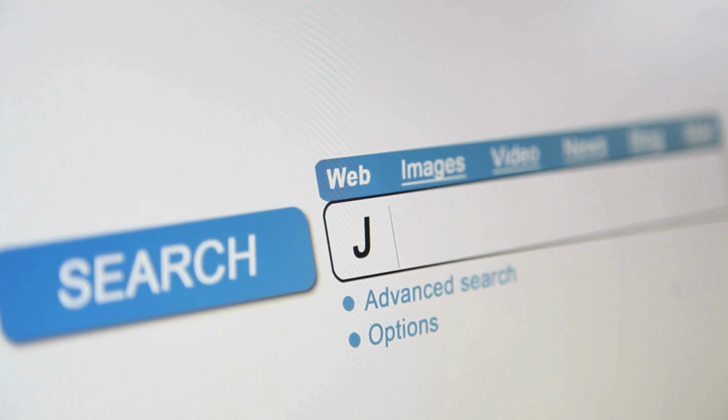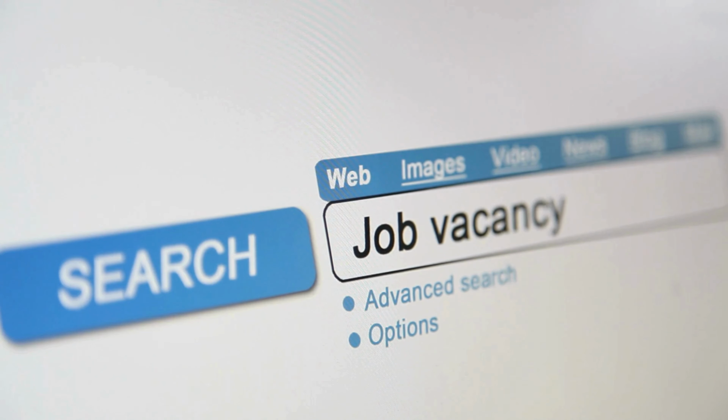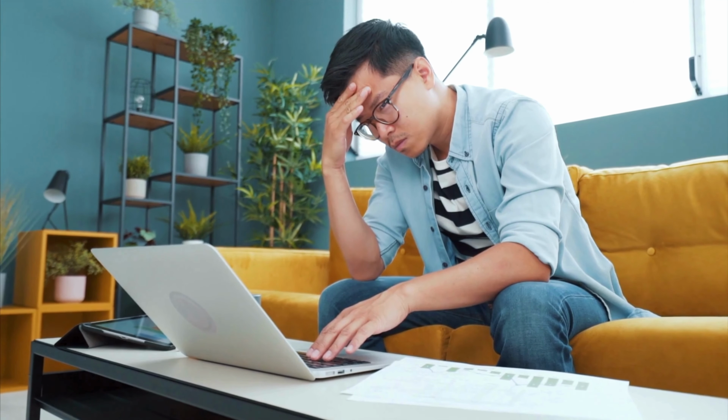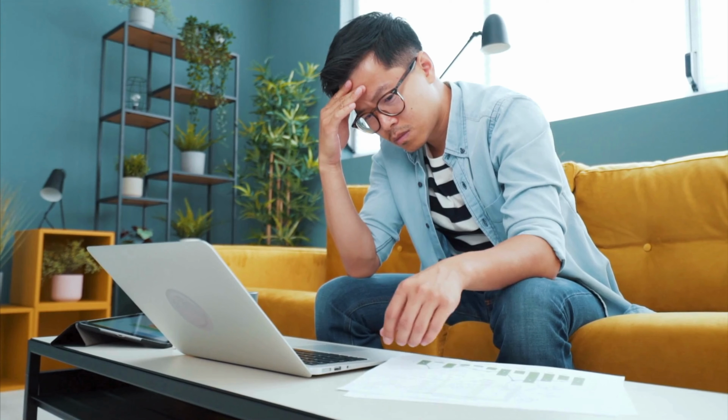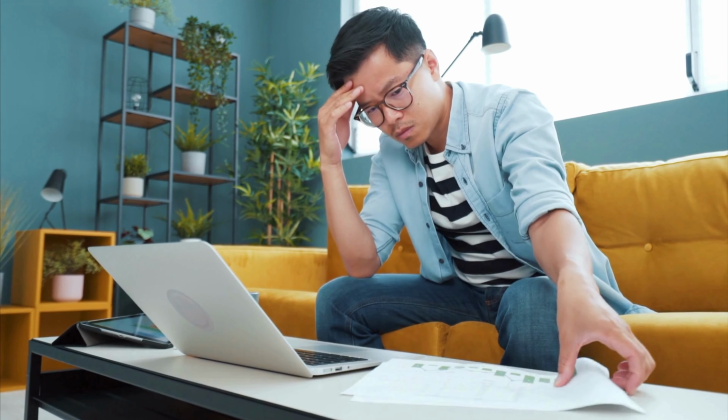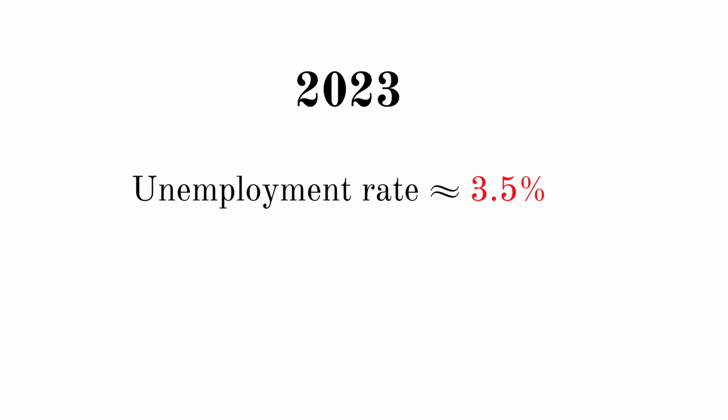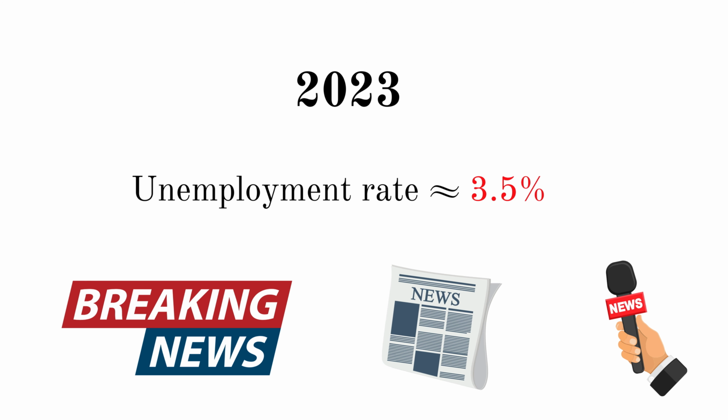On the other hand, people are considered unemployed if they have been actively looking for a job in the prior 4 weeks. If someone stops looking for a job actively, they are excluded from these statistics. Keep in mind, the participation in the survey is voluntary. Considering these factors, the unemployment rate in the United States in 2023 was just 3.5%. This is a number often reported by the news outlets and referred to by politicians.